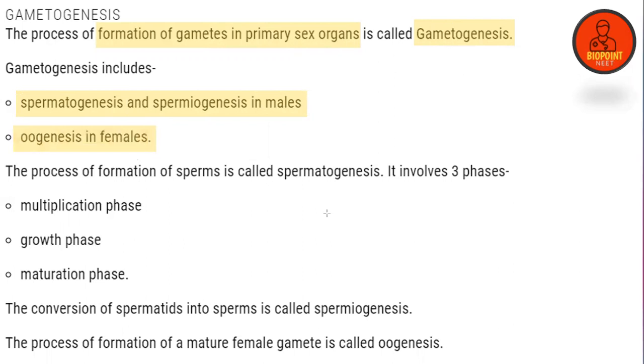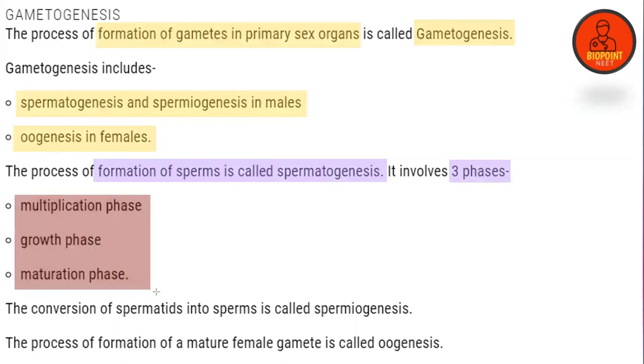The process of formation of sperms is known as spermatogenesis and includes three phases, which is very, very important: the multiplication phase, the growth phase, and the maturation phase.